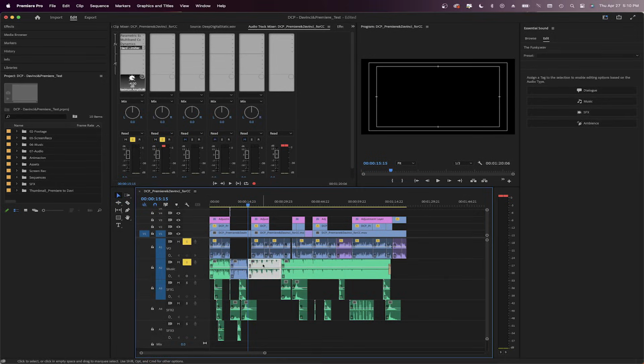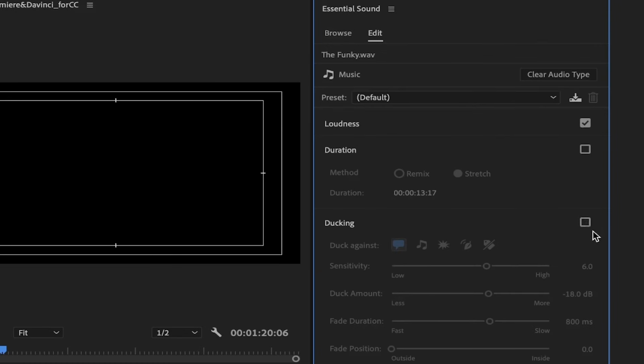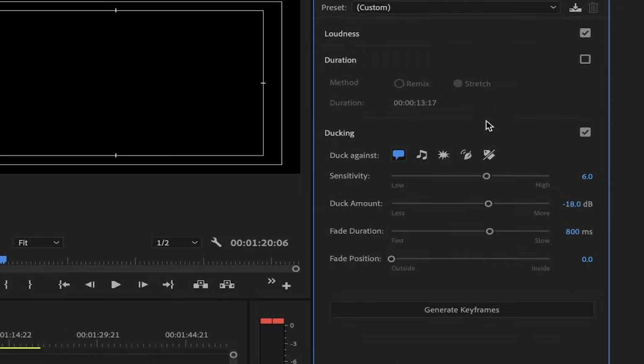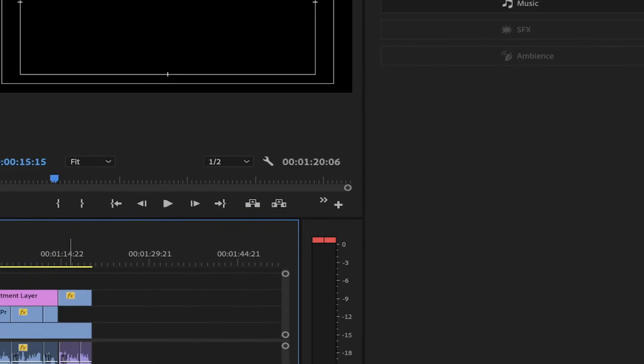Select your music. Click on Music on the audio panel. There, activate the docking section. This will help to bring the music down when the voiceover starts. The default is okay, as we have the voiceover above the music. Just click Generate Keyframes and there they are.